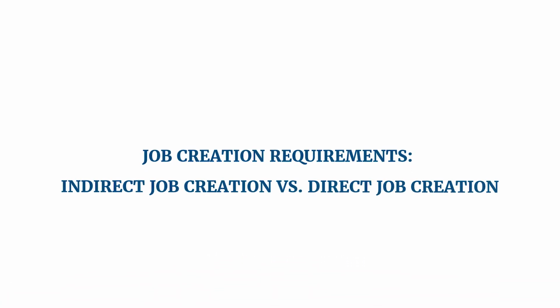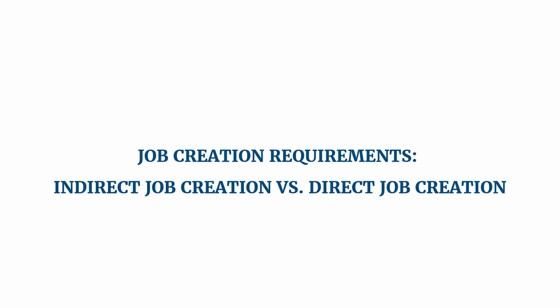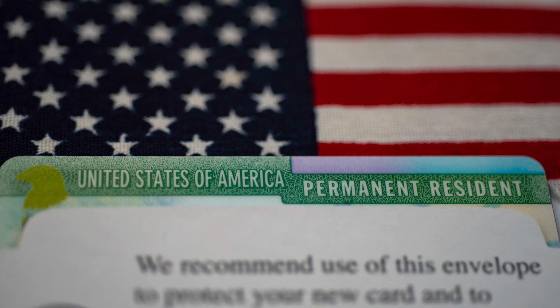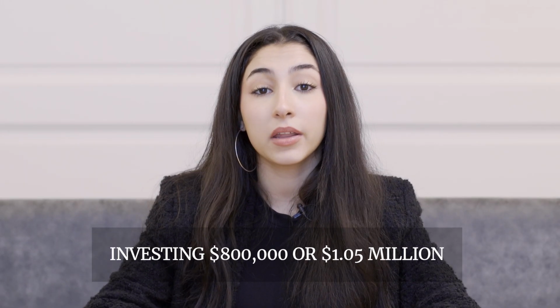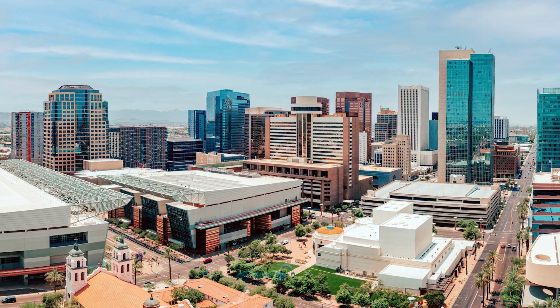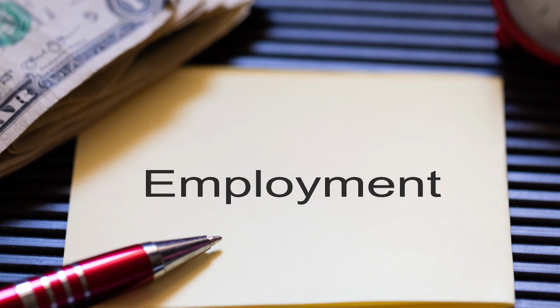Job creation requirements. Indirect job creation versus direct job creation. As we've been explaining, to obtain a U.S. investor visa, a foreigner entrepreneur or investor must meet specific requirements, such as investing $800,000 or $1,050,000, depending upon location, into a U.S. business. Additionally, the EB-5 investment must preserve or create a minimum of 10 full-time positions for workers in the United